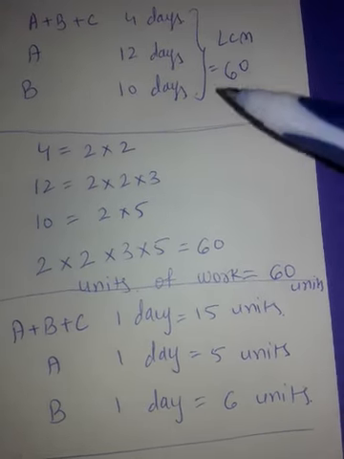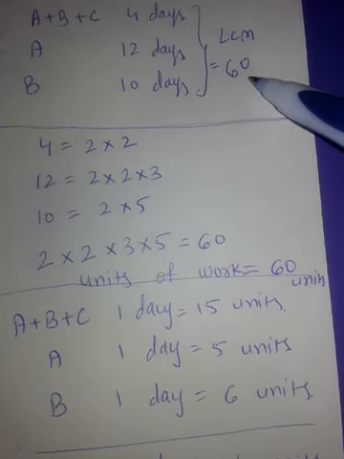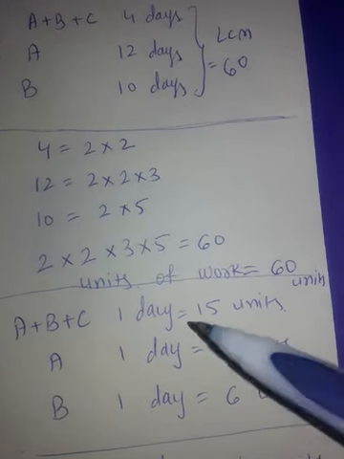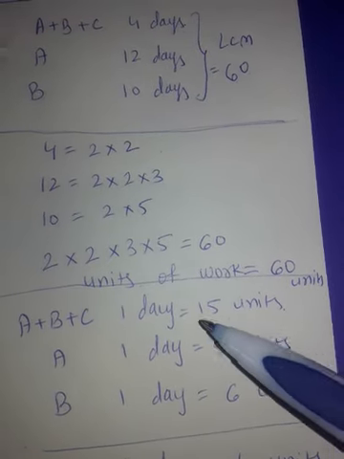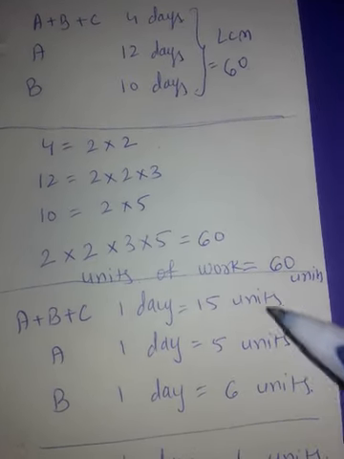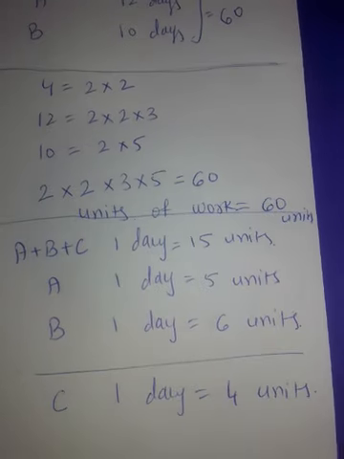So what is the first step? Remember these steps. First step is find LCM. Second step is just divide this LCM by the respective number and find units: in one day how much they are completing. This is the second step.